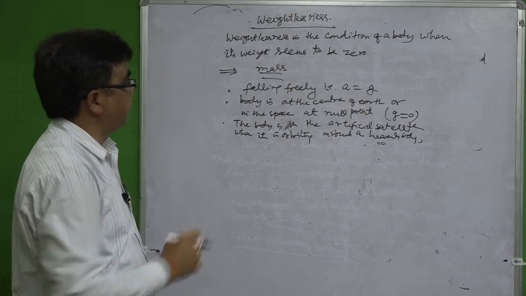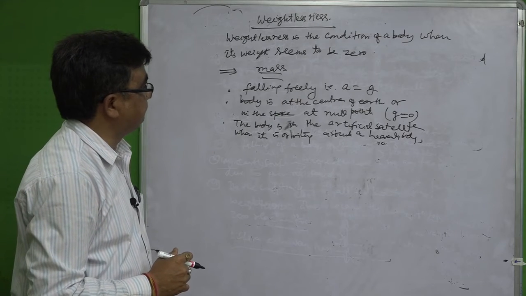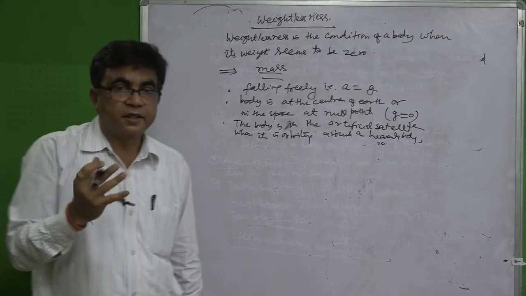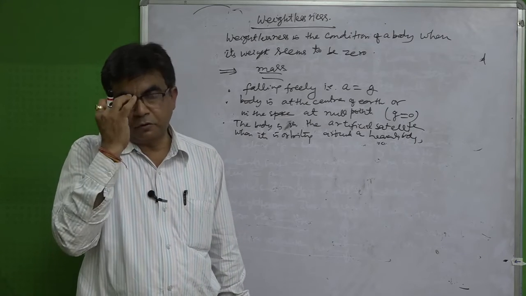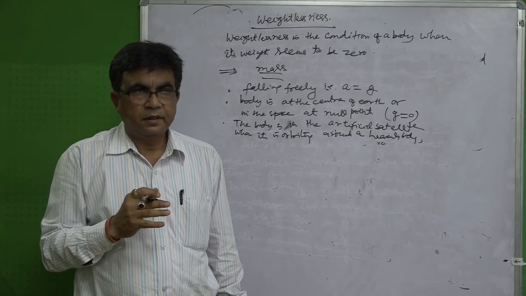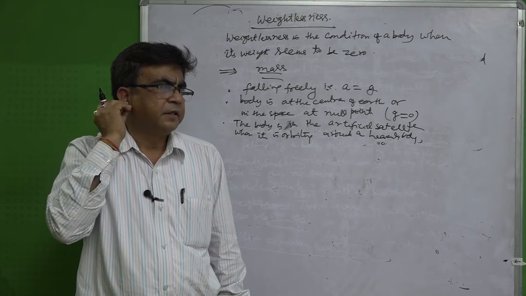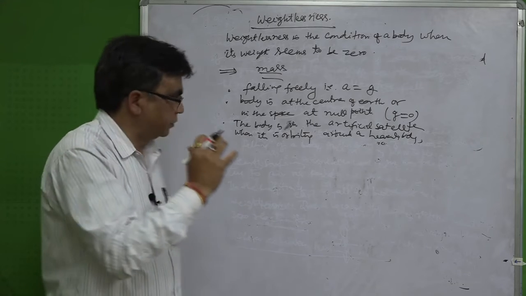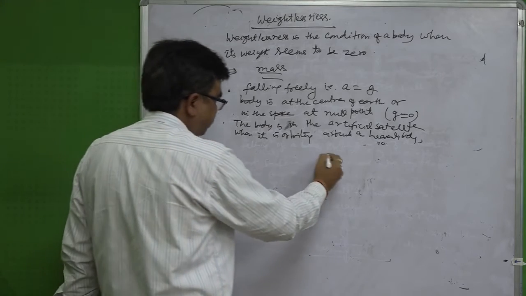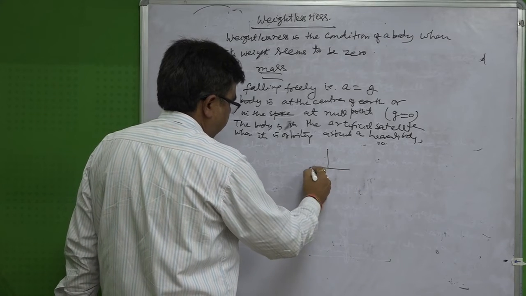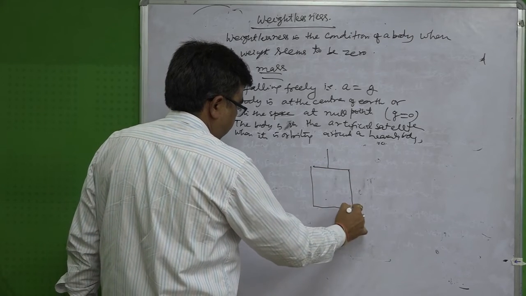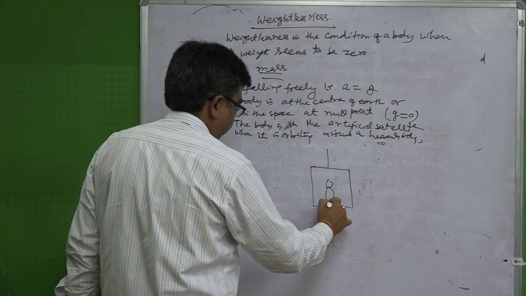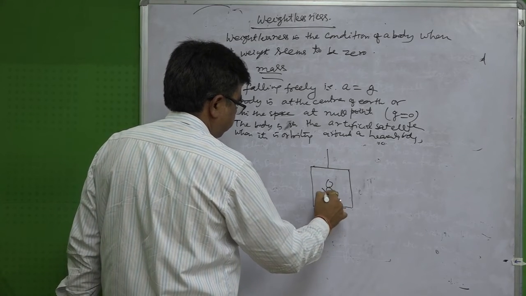Now, we have to understand these points. Falling freely, that is when a equals g. Sometimes students ask, sir, can you show an example? Definitely we can understand when we are inside a lift. Now, I will show you. Suppose this is a lift, and you are standing inside.